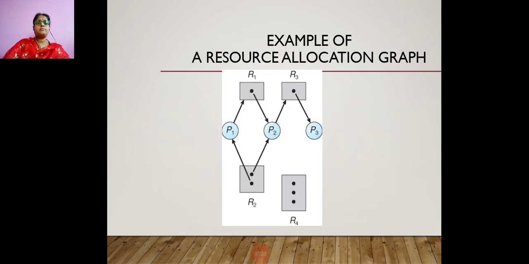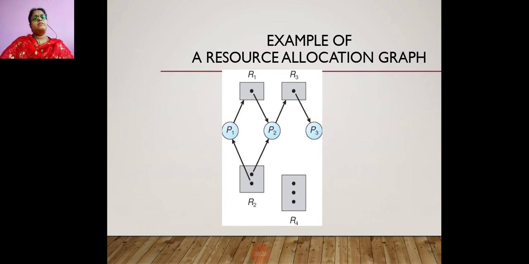Okay. Next, this is an example of a resource allocation graph where you have three processes, P1, P2, P3, and four resources, R1, R2, R3 and R4. Here R2 has two instances. One of the instances is allocated to P1 and another instance is allocated to P2.